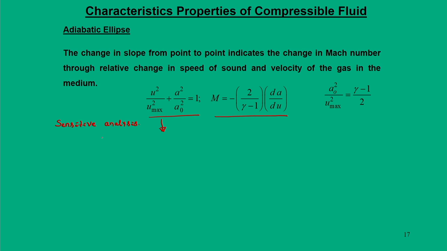So, how do you do it? We separate this equation as a square by a 0 square is equal to 1 minus u square by u max square. Then simplify: A square is equal to a 0 square minus 1 by u max square into a 0 square, times u square. Then you differentiate.